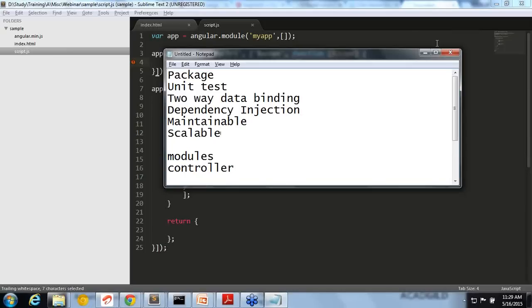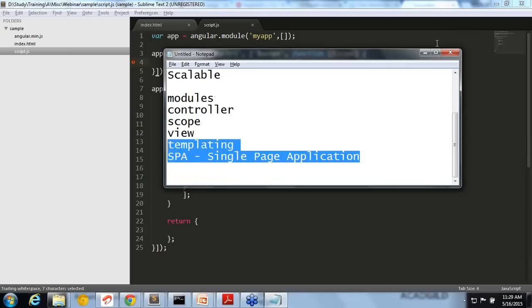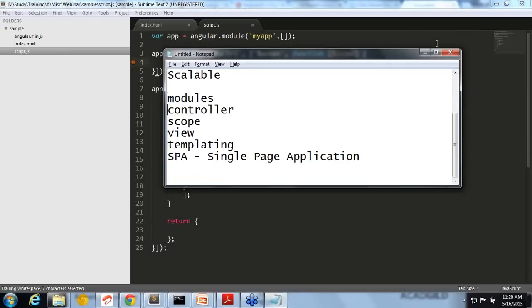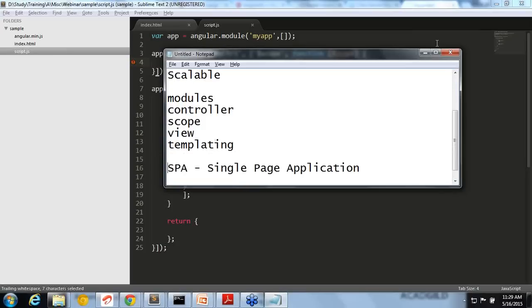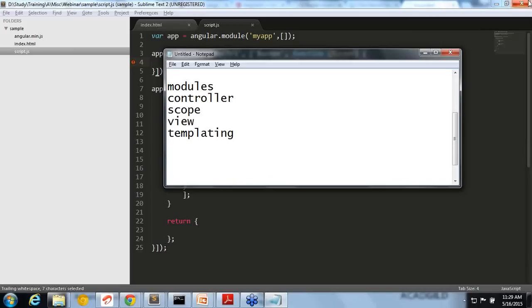Now, when you come to Angular, Angular has these basic components, and I'm telling you about them one by one. We have seen that modules are an important component in Angular, then controller, view, templating, and some other popular or important things.